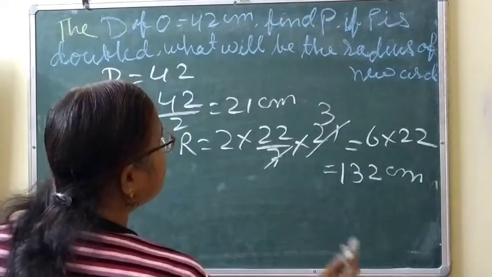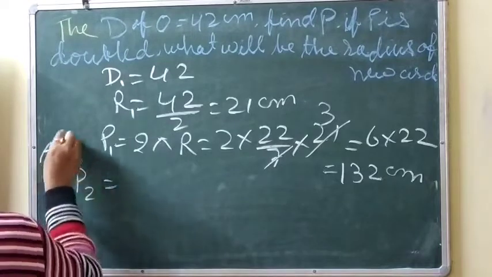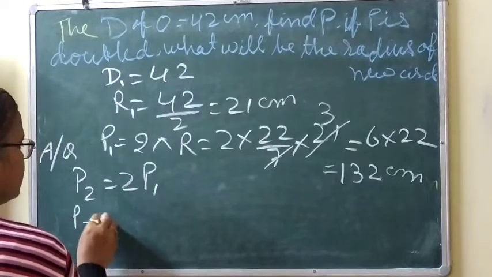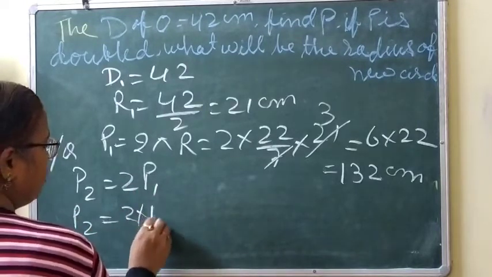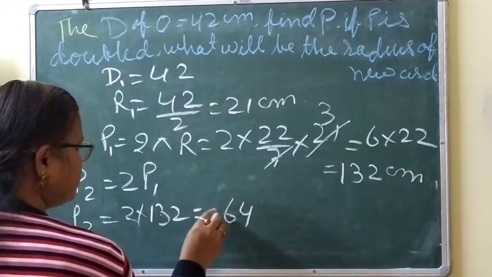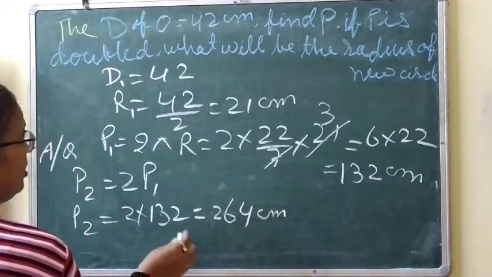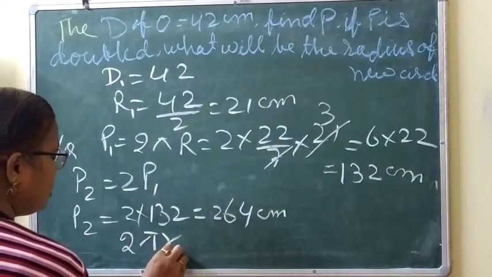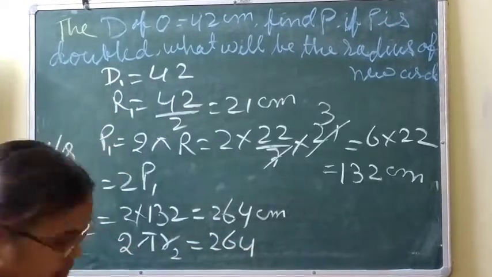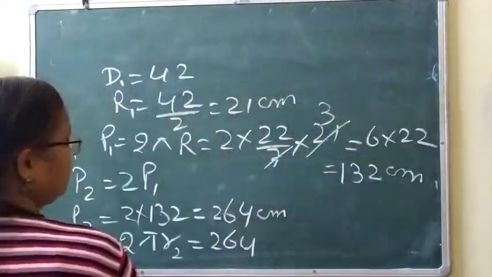Now, what will be the radius of the new circle if perimeter is doubled? P2 is twice of P1, so P2 is equal to 2 into 132, which is 264 centimeter. So we can write 2 pi R2 is equal to 264. We have to find out the radius.